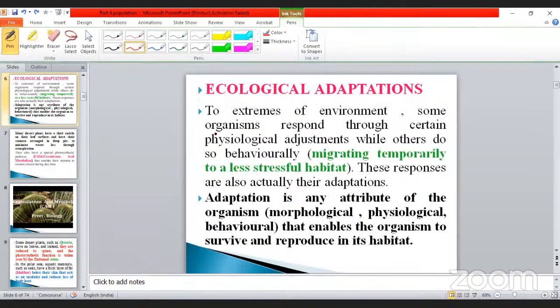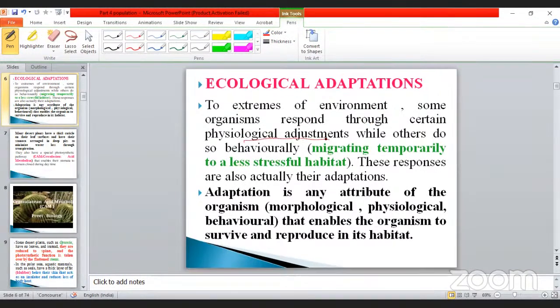See this one. To an extreme environment, some organisms respond through certain physiological adjustments. That is very, very important. Behaviorally, they migrate temporarily, which we already studied, migrating temporarily to a less stressful habitat. These responses are also their adaptation.